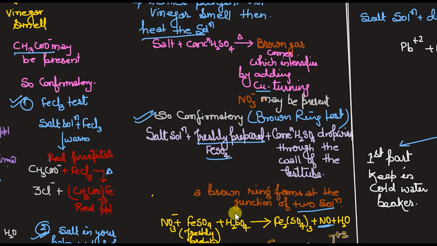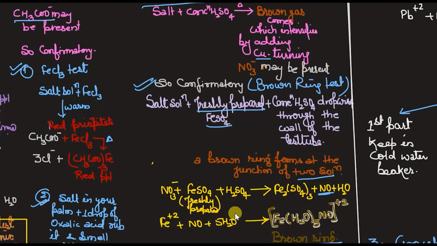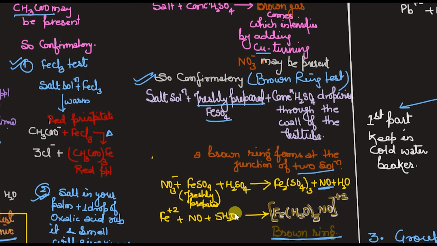What would happen if I use the already prepared FeSO4? If I use the already prepared FeSO4, due to the presence of nascent oxygen or atmospheric oxygen, it will oxidize to give you what? Fe2(SO4)3. So that means the FeSO4 is already oxidized. Now this is already oxidized, so NO3 cannot further oxidize this.